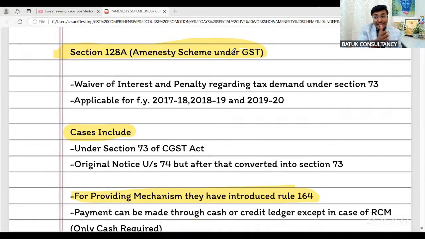Now, sir, one question is there. Suppose before the amnesty scheme, the taxpayer has made the payment of tax, interest and penalty, is there any refund provision? No. Government is saying if you are a good taxpayer and you have made the payment of tax, interest and penalties, in that case we are not going to provide you any relief. This relief is only for defaulters. Those who have not made the payment yet, we are providing the scheme for them. Okay, don't raise any question on this line. This is my request to you.